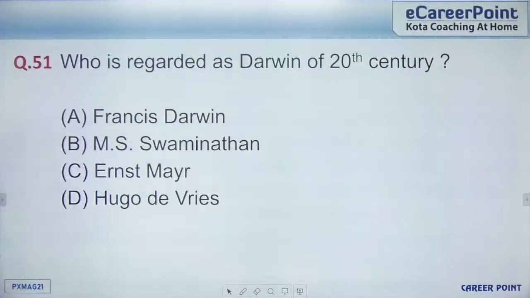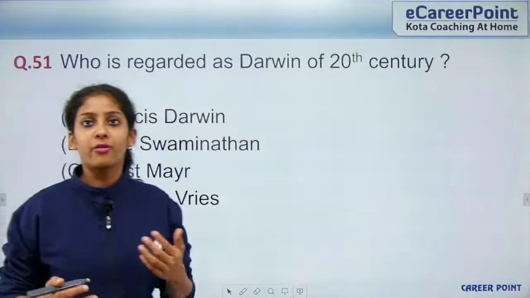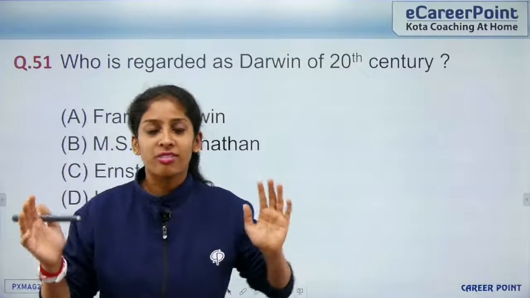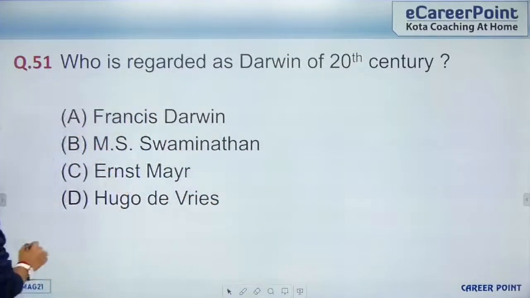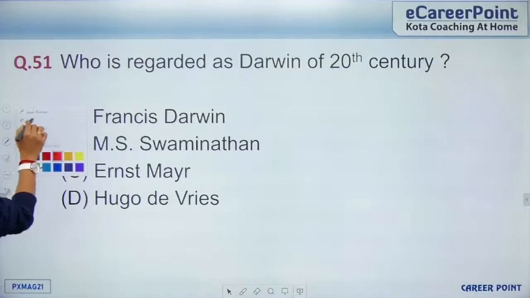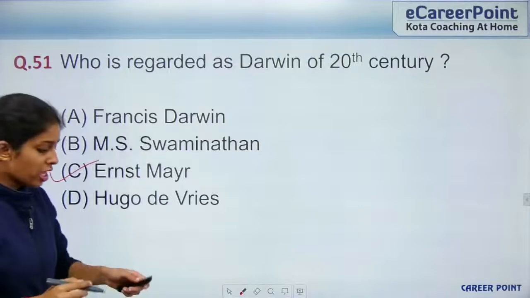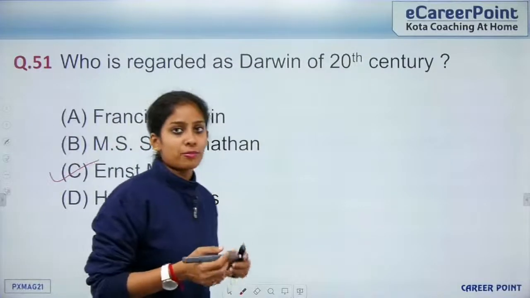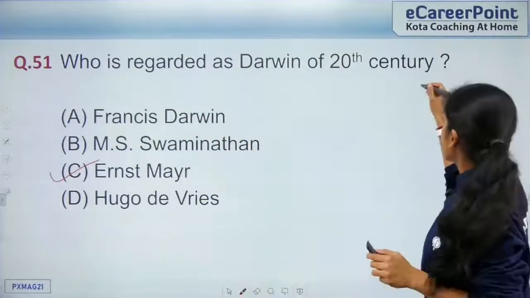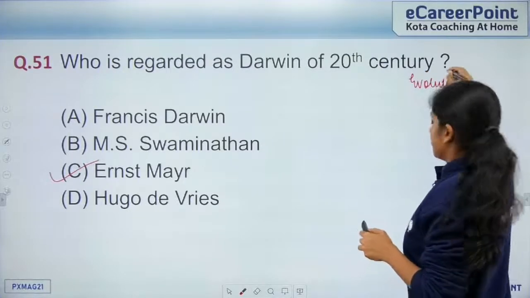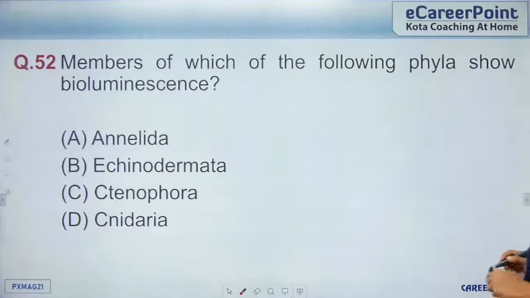Who is regarded as the Darwin of the 20th century? Any guess? Charles Darwin was the oldest, and he is called the father of evolution. The Charles Darwin of the 20th century is Ernst Mayr. It comes from the chapter Evolution, so I don't think this is very tough. Right, so we go to question 52.